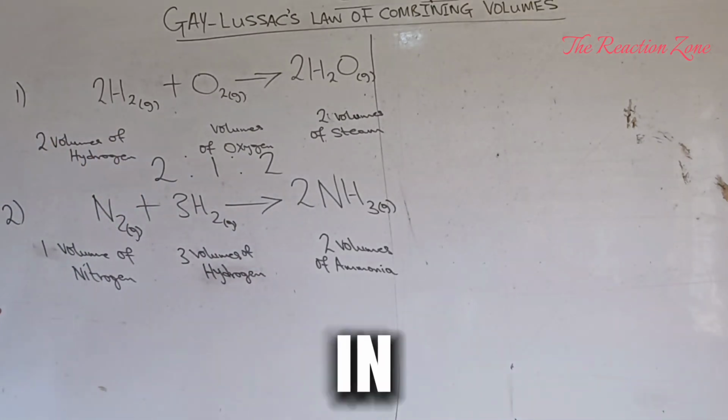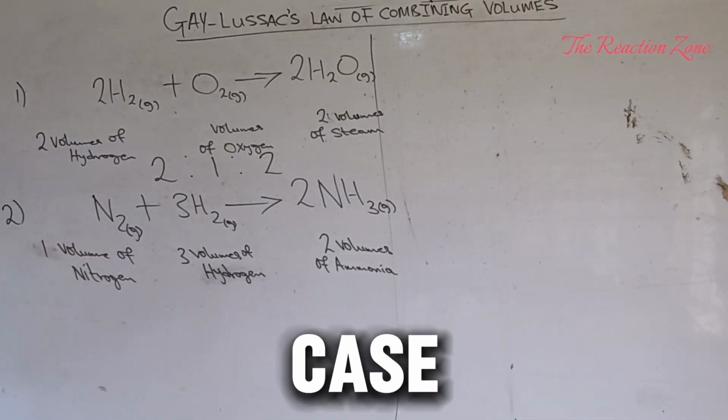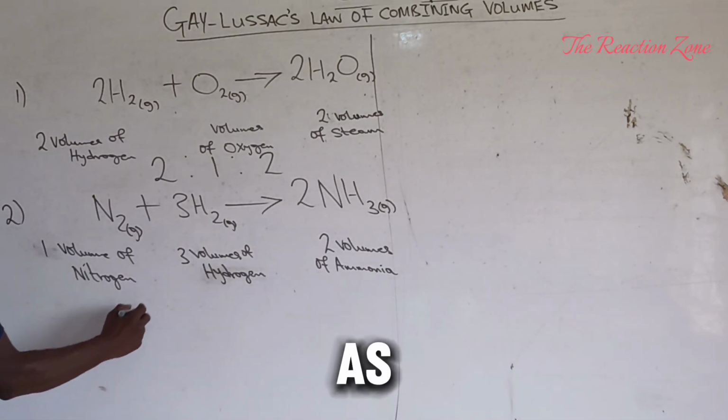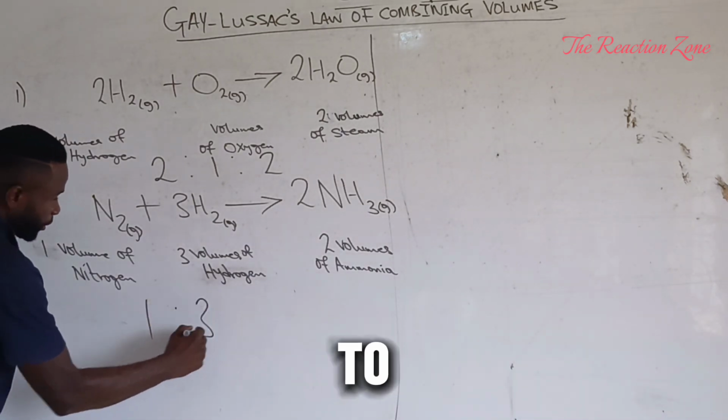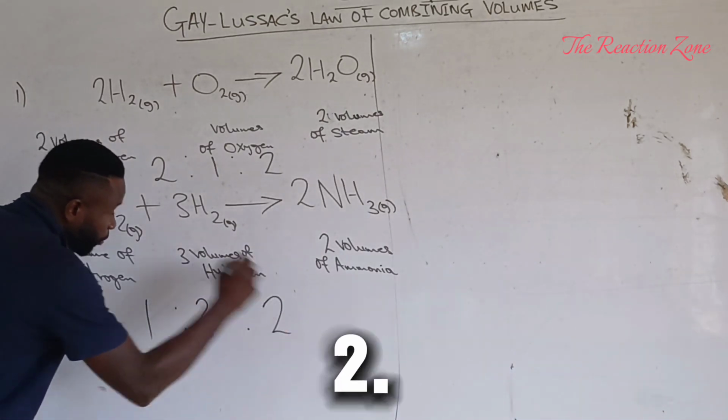The whole number ratio in which they combine in this case is represented as 1:3:2.